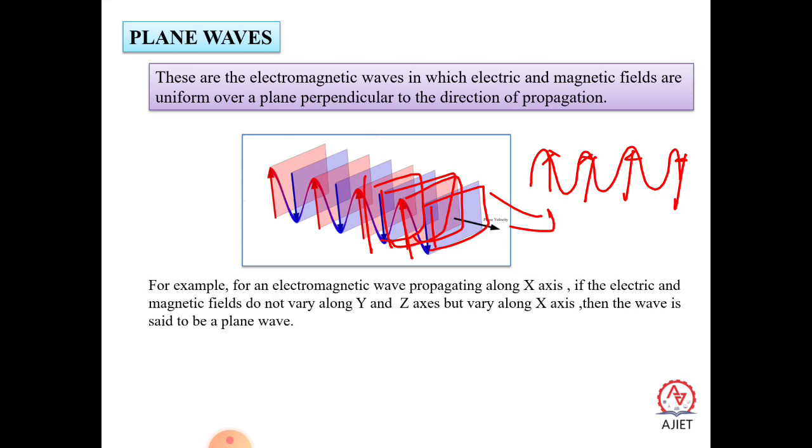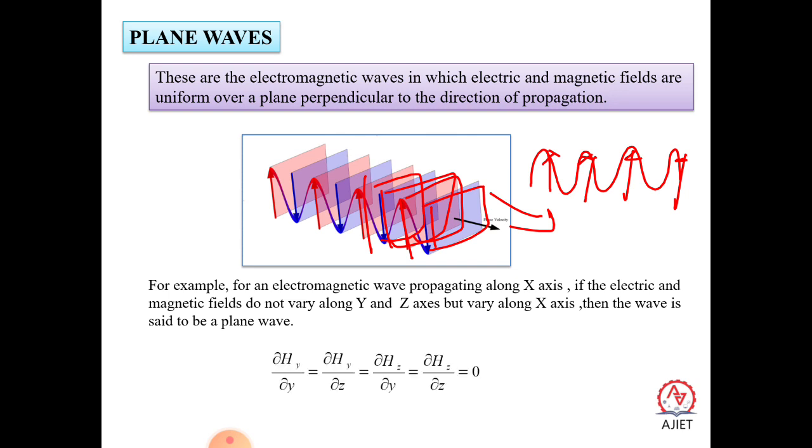For example, consider an electromagnetic wave propagating along the x-axis. If the electric and magnetic fields do not vary along the y and z axes but vary only along the x axis, then all the planes are similar to each other. The only variation is between the planes along the x-axis, and the wave can be said to be a plane wave.